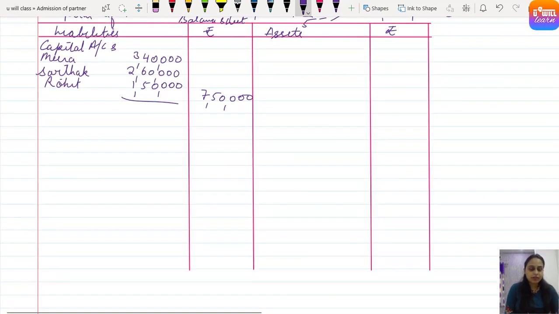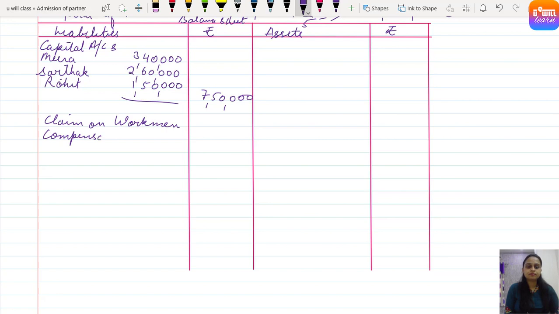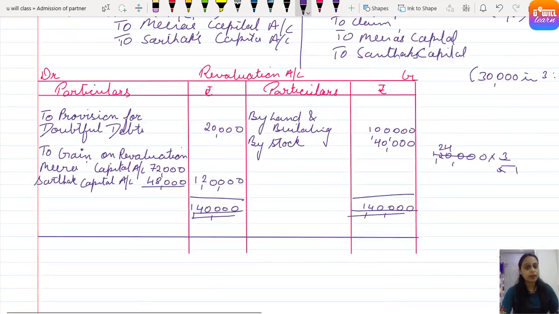So liability or claim on workman compensation reserve. And that is how much claim? 20,000 claim as it is goes in the balance sheet liability side because it is yet to be paid.